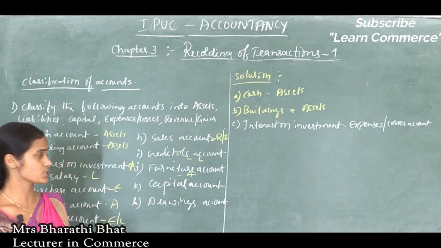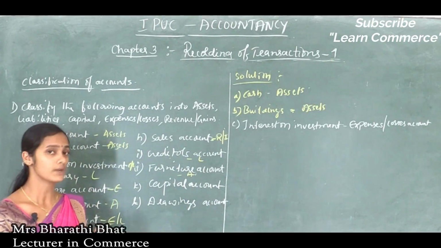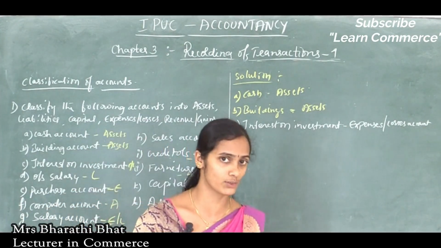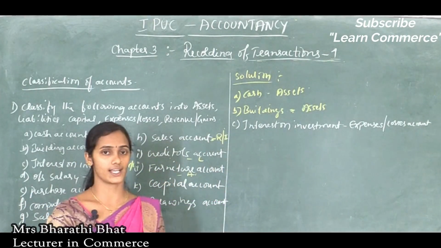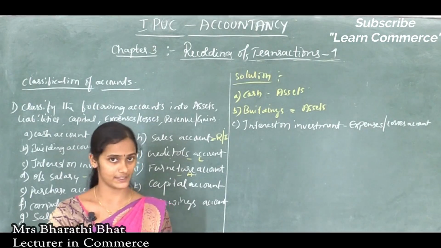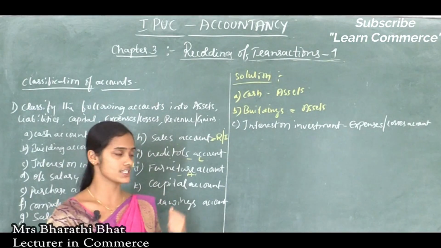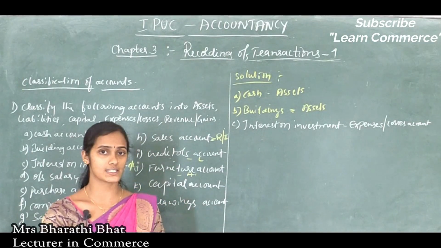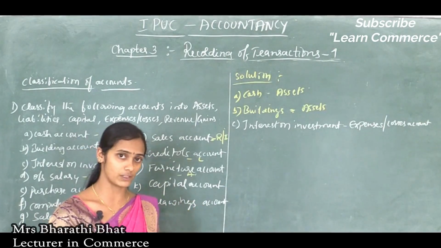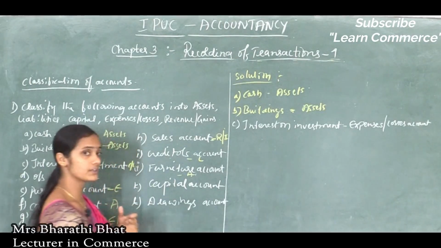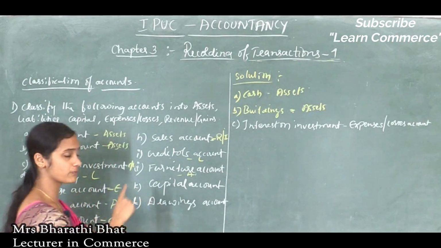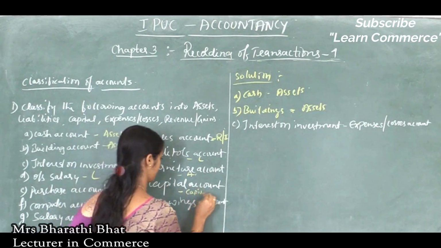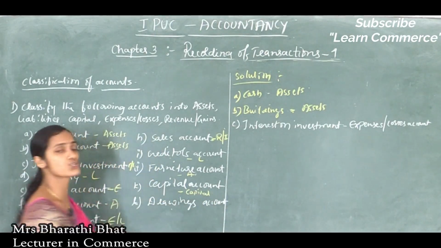And next one is what? Capital. Capital means what? If the owner brings cash or goods to the business organization, then it is called capital. To start the business organization, this capital amount is very important to run the business and for survival. The business entrepreneur needs to invest some amount in the form of capital. So this capital comes under capital account only. And the next one is drawings.